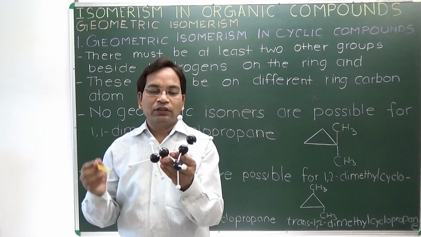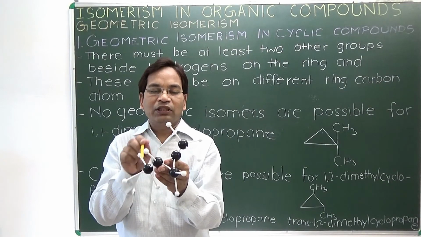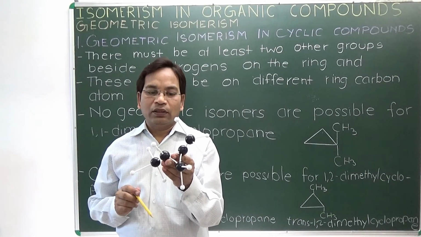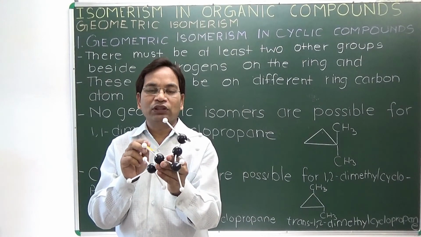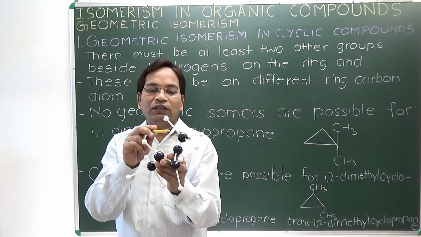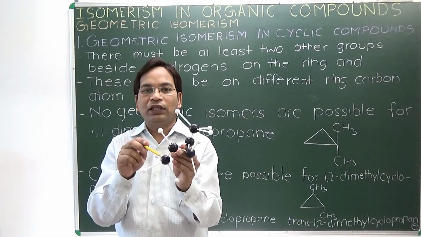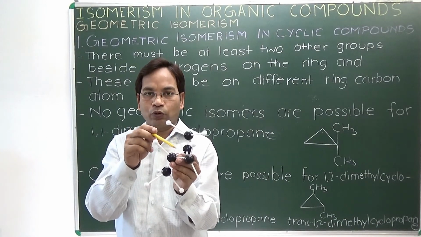This structure is 1,2-dimethyl cyclopropane, and this structure is trans because these two methyl groups are on the opposite sides. This one is on the upper side and this one is on the lower side, below the plane of the cyclopropane.